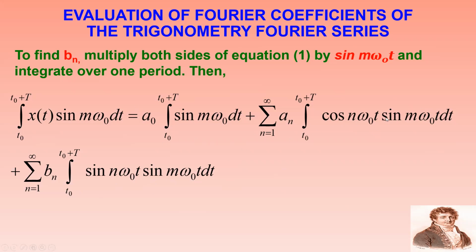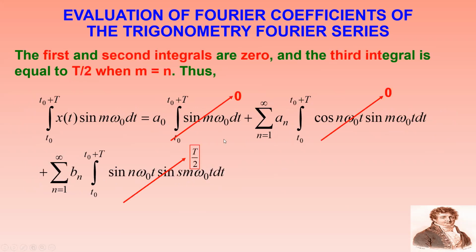So here this term becomes 0 because cos n omega naught t and sin m omega naught t are orthogonal to each other, and the average value of the sine function is also 0. So the A naught term and the An term both become 0. Only the Bn term exists, at m equal to n.